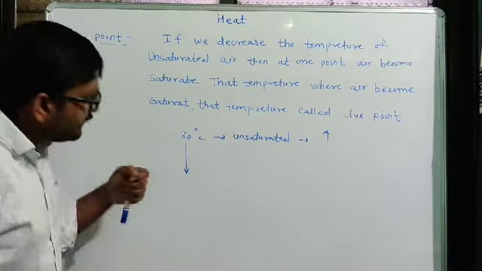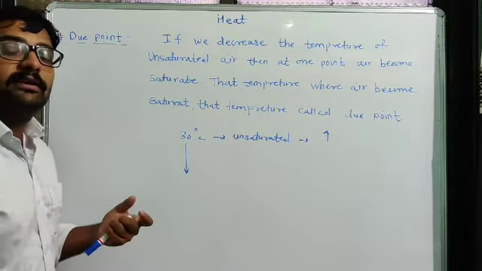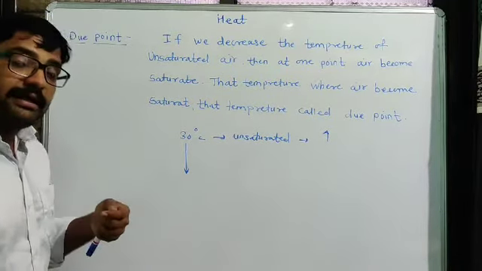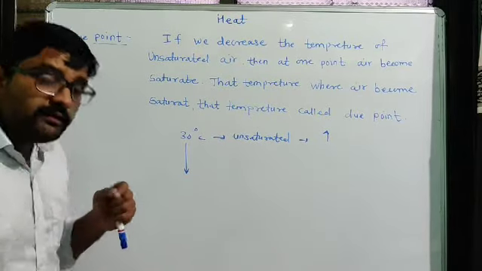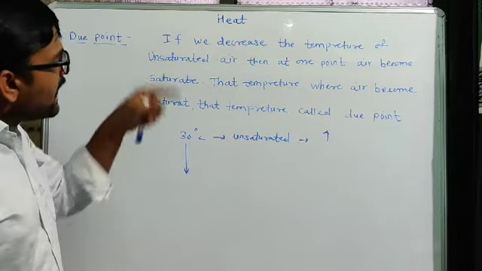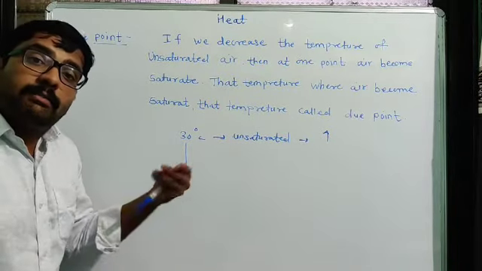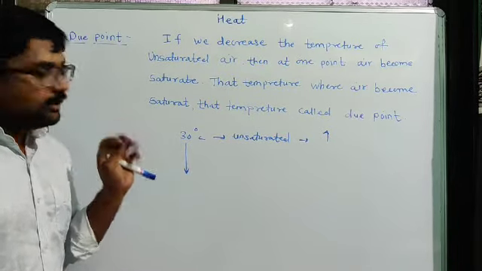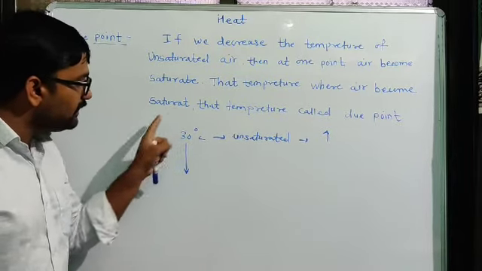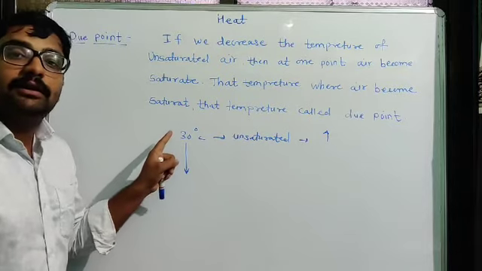As we decrease the temperature of that air, at that time one point will come at which this air automatically becomes saturated. We know that some moisture, that is the humidity, is present in that air.